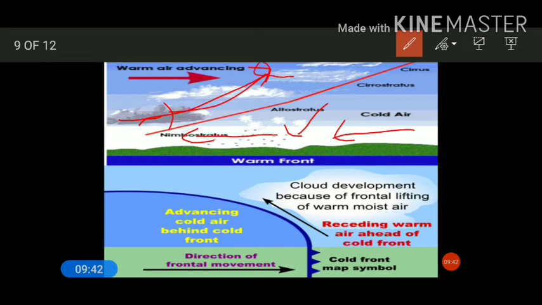When it rises up, it forms cloud. As it is moving to a higher elevation, the temperature of the air mass decreases, so cloud forms and gives rainfall. Now what is a front? Let me tell you.